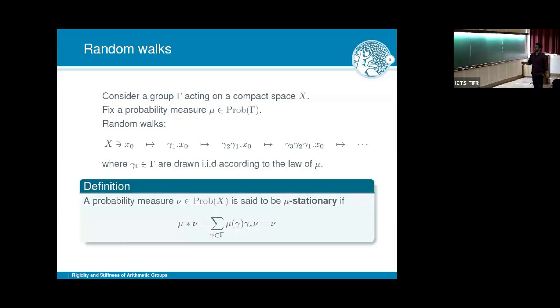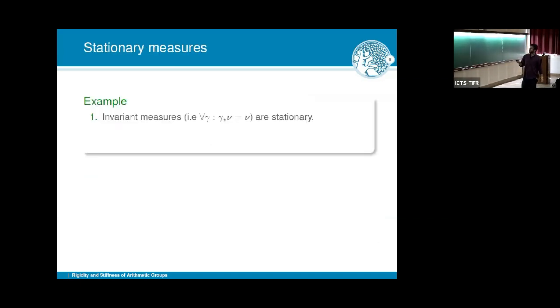So here's an important definition. A probability measure, it was also in David Timo's talk and other talks, and then Tzachi Gelander's, is said to be mu-stationary if it is invariant on average. So it's kind of like harmonic, or this equation holds. Let's give some examples. The first basic example is, of course, if you have an invariant measure, it's of course stationary. If you're invariant under every element of gamma, then you're also invariant on average. That's not an interesting example.